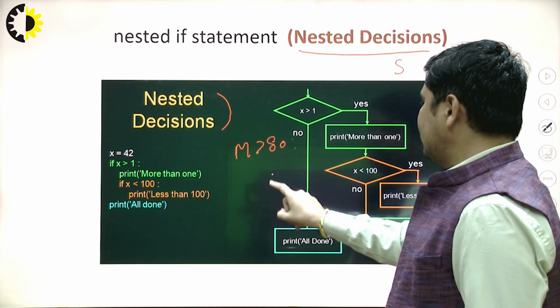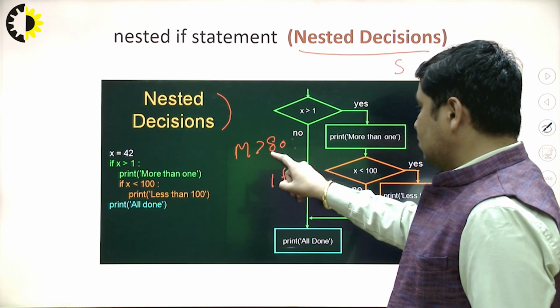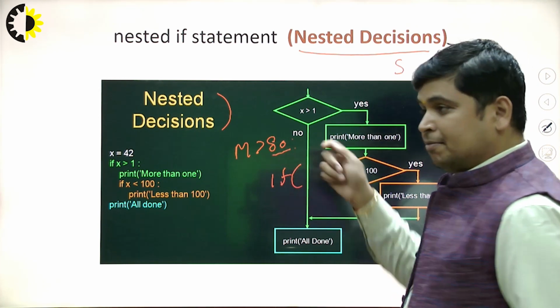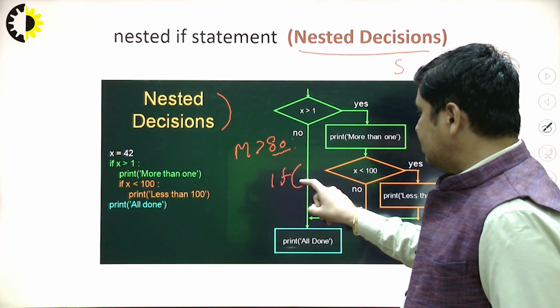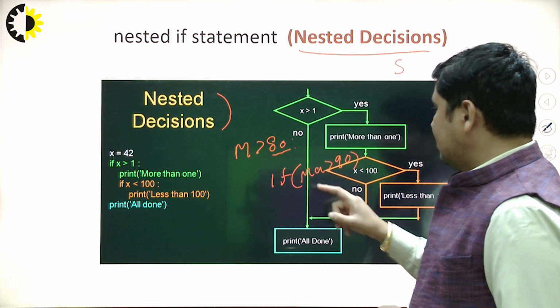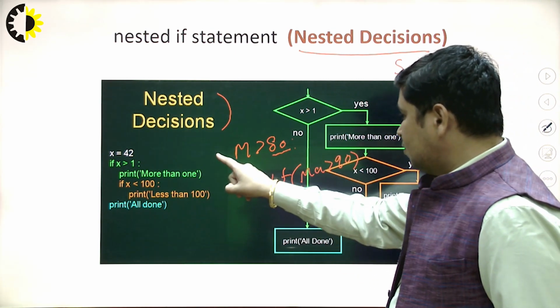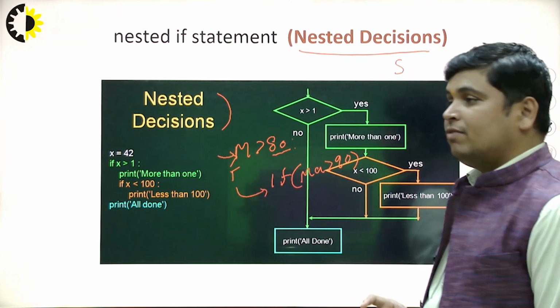Then I want to check the condition that those students who have marks in Python greater than 80 also have marks in mathematics greater than 90. You will see here the priority goes to the first condition. If this condition is true, then this condition will be evaluated.